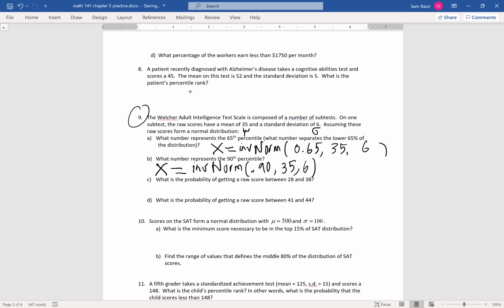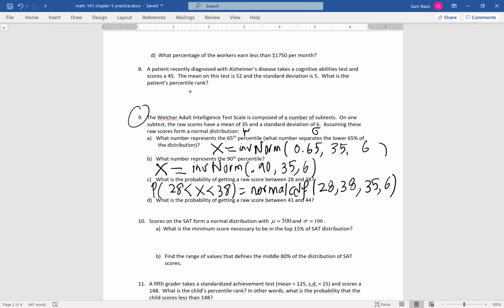What is the probability? Look, guys, we're back now. Once I ask you for the probability, or if I ask you for a percent, or if I ask you for a proportion, guys, it's a probability of getting a score between 28 and 38. It's the usual norm, which is normal CDF. 28, 38. What's the mean here? 35 and 6. And then you can find the answer using your calculator.